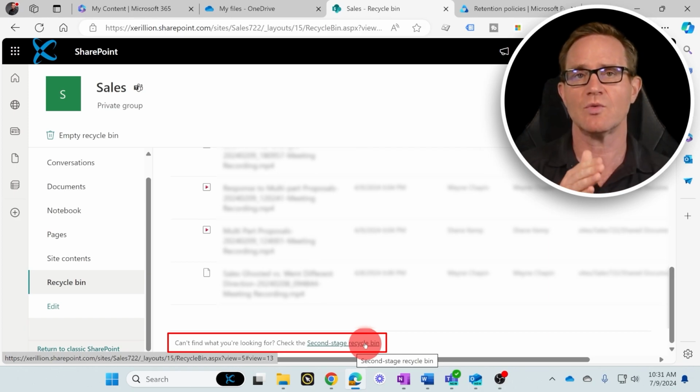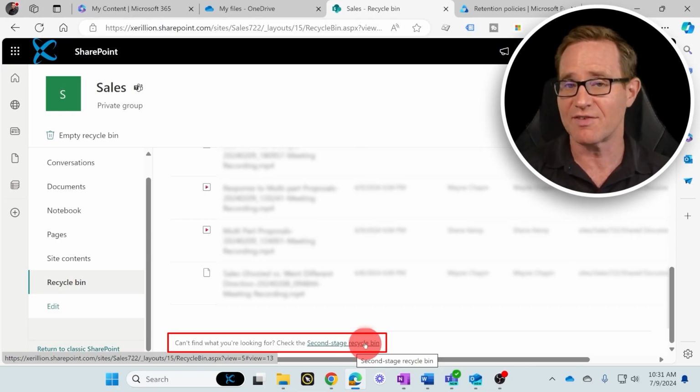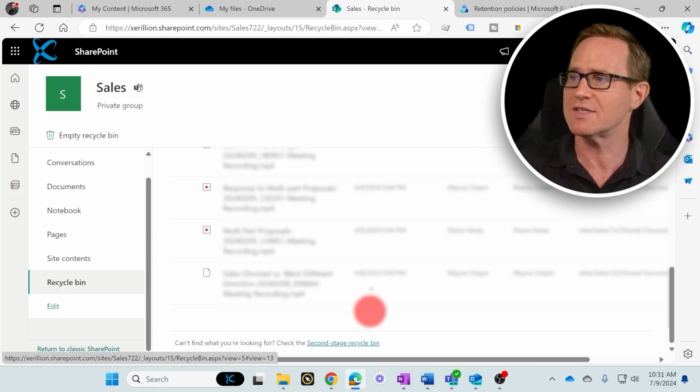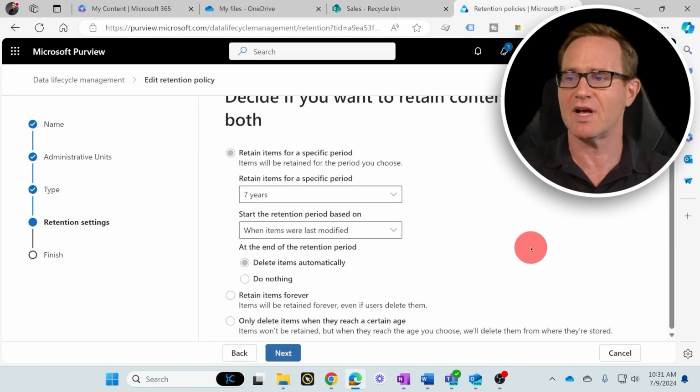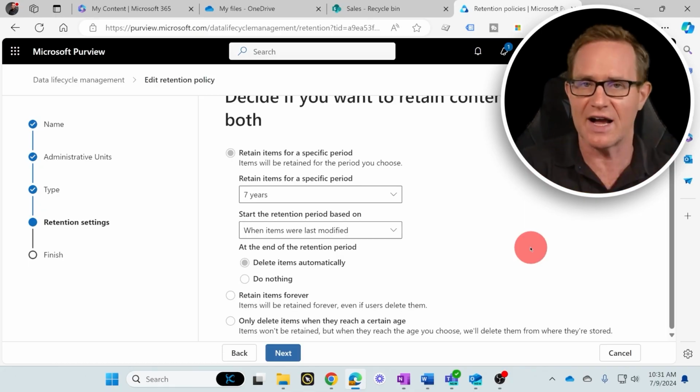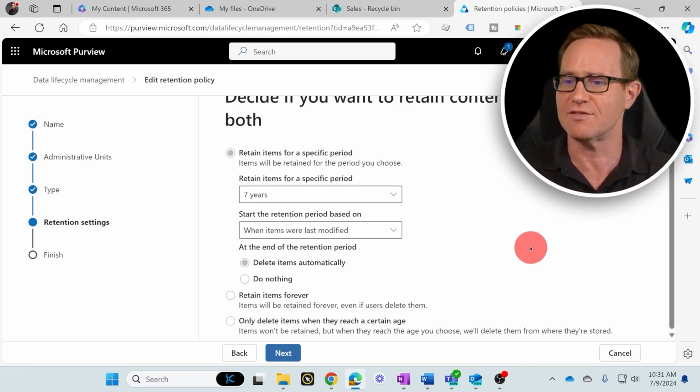If we want to retain all files for a certain period of time because we want to protect the files or we want to meet compliance policies. And that's where we get into retention policies, another nice feature when you have your files inside of Microsoft 365.